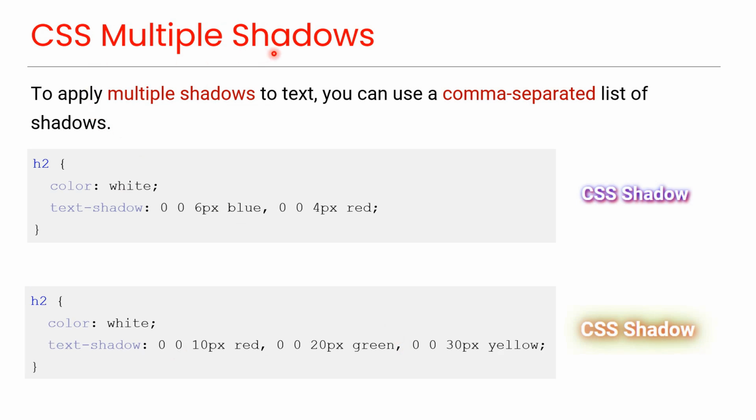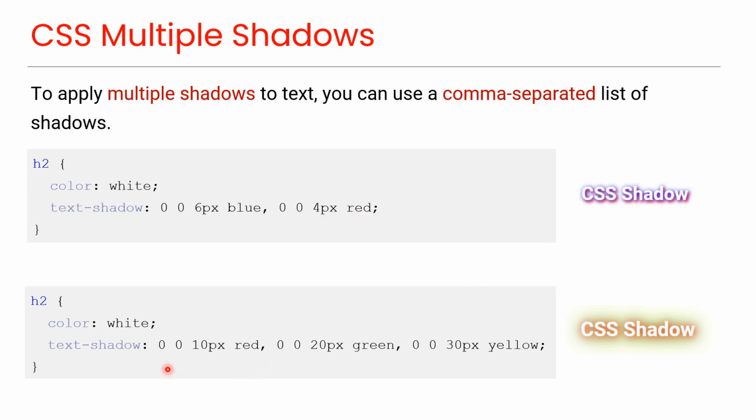CSS multiple shadows. To apply multiple shadows to text, you can use a comma-separated list of shadows. This example demonstrates a combination of blue and red glow effects, where this value is for the blue effect and this value is for the red effect. And you can see the preview here.